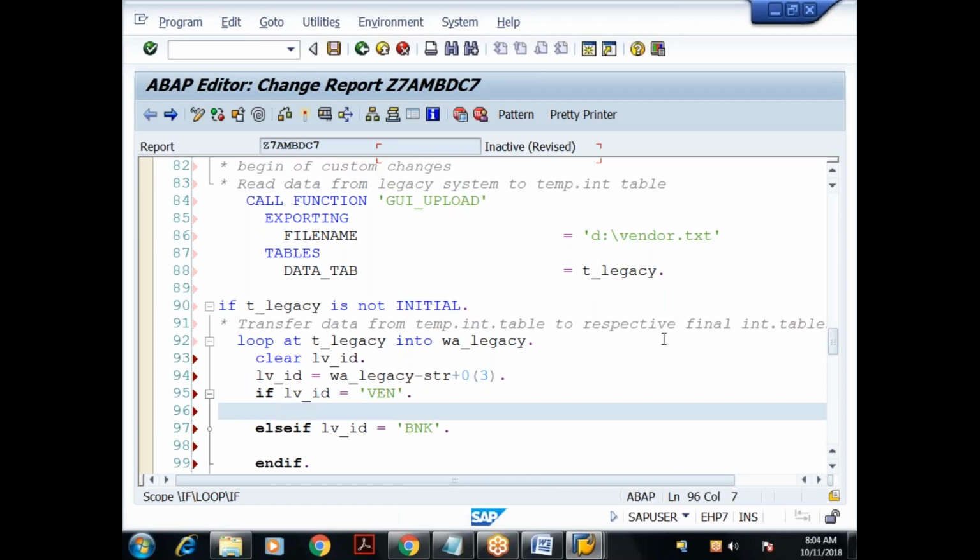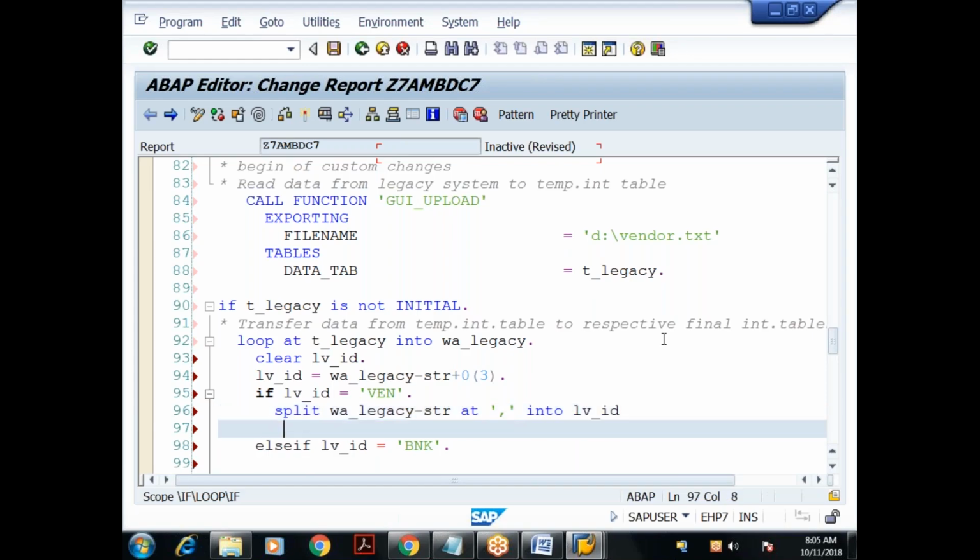So if LV_ID equal to vendor, I'll say split W_LEGACY hyphen STR at comma into, again it will split from the beginning. So the first field is ID only, LV_ID. Then what are the rest of the fields?